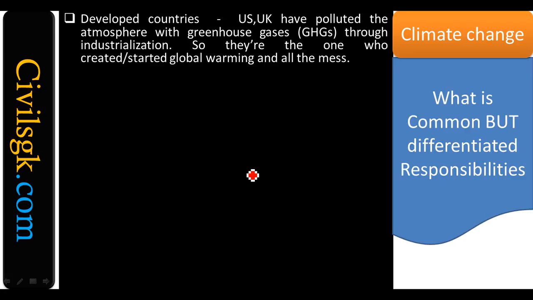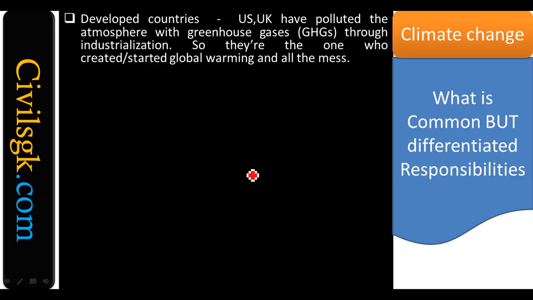So the developed countries, somewhere and somehow, used to be underdeveloped first of all, and they turned out to be developed right now. These developing countries right now were once upon a time underdeveloped and they are now developing. So first generation countries, second generation countries, third world countries. Second world, first world, third world countries.